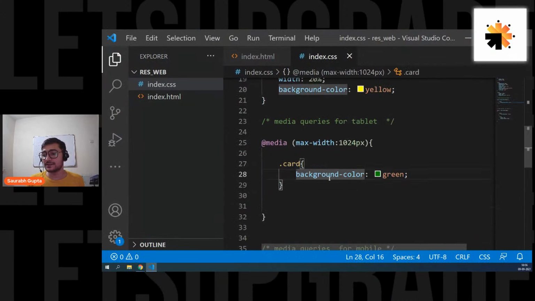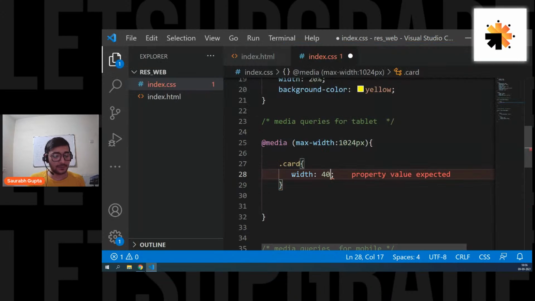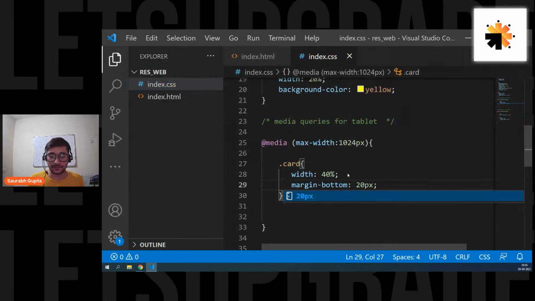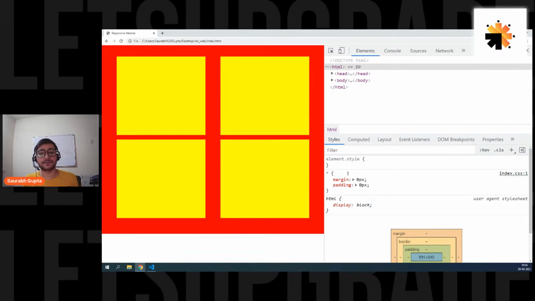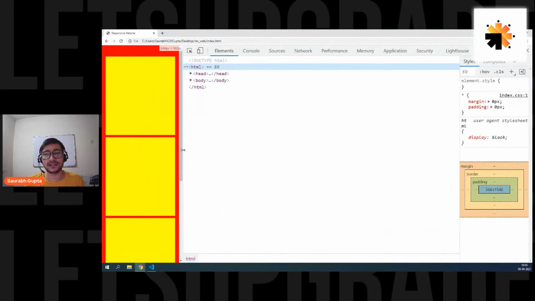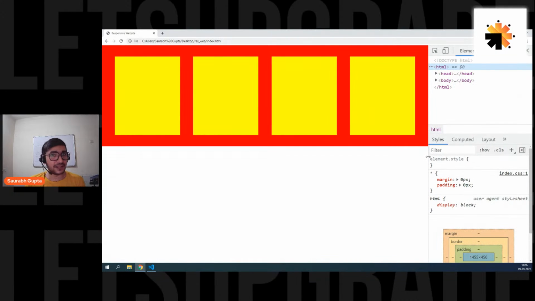Now what I want is, here we don't want to do this. You can simply say width of 40%, and here we go. And also give a margin bottom of 20 pixels, and that's it. Sorted. Done. Now you have two like this, four things like this. For PC, it's like this. For tablet, it's like this. And for mobile phones, it's like this. So I have the same thing looking differently for three different screen sizes.